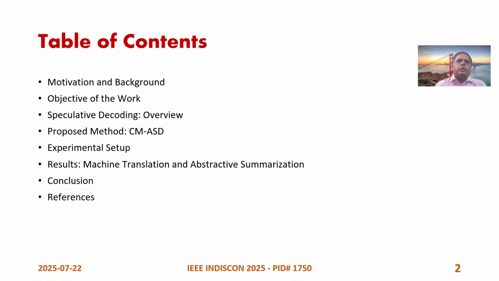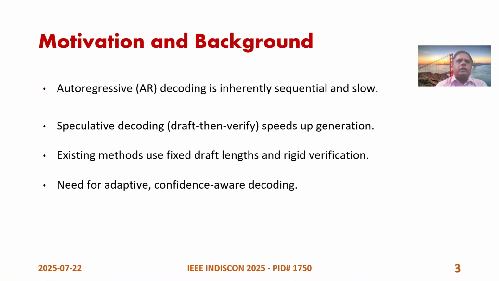The table of contents: motivation and background, objective of the work, speculative decoding, which is the core of this work, and an overview of that, then the proposed method, the experimental setup, results, conclusion, and references. The motivation for the work is that autoregressive decoding is inherently sequential and slow. Speculative decoding is an attempt to make it faster, but it involves two steps, drafting and verifying. But existing speculative decoding methods use a fixed draft length and a rigid verification process, which makes the process slow.